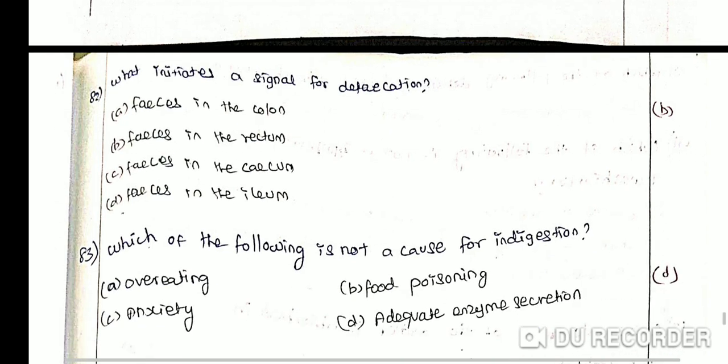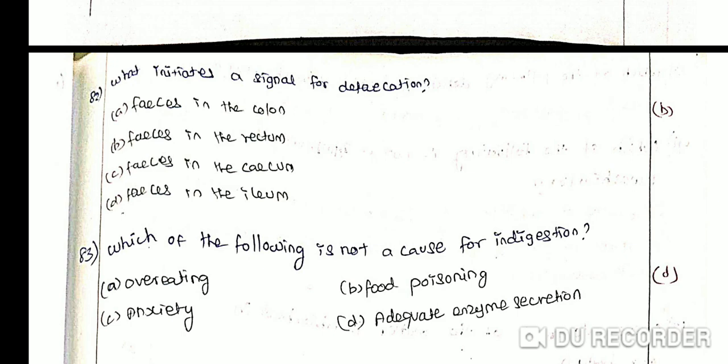What initiates a signal for defecation? Option A feces in the colon, option B feces in the rectum, option C feces in the cecum, option D feces in the ileum. The correct answer is option B feces in the rectum. The digestive waste solidifies into coherent feces in the rectum, initiating a neural reflex causing an urge or desire for its removal. Defecation is a voluntary process and is carried out by mass peristaltic movements.